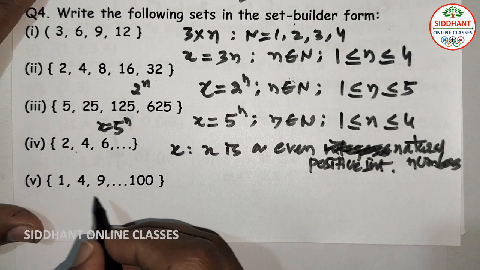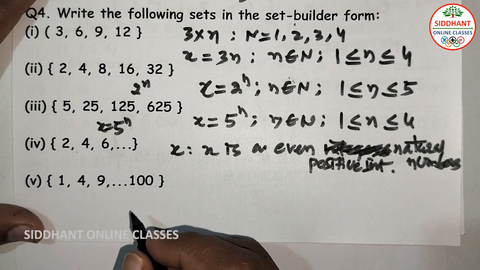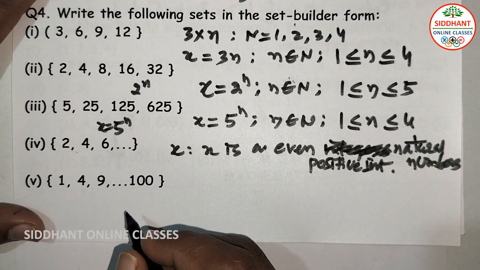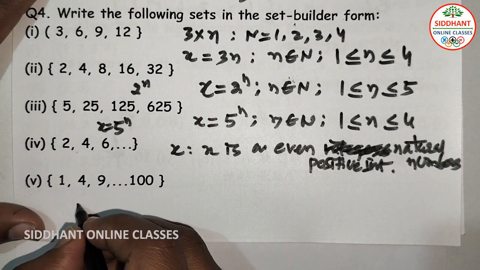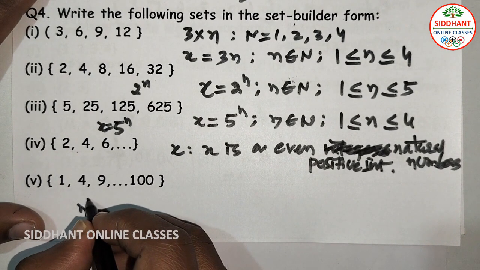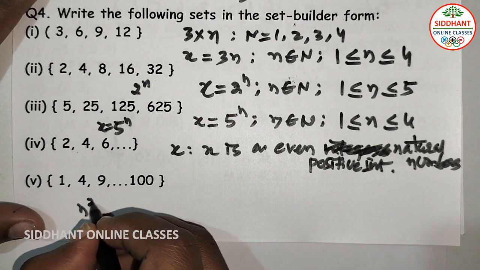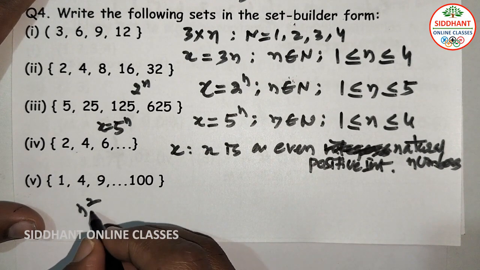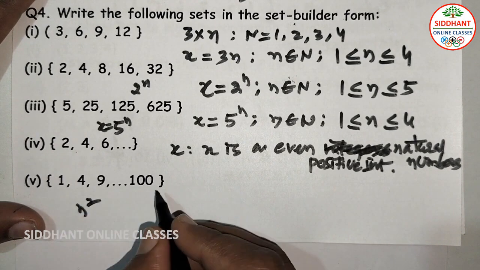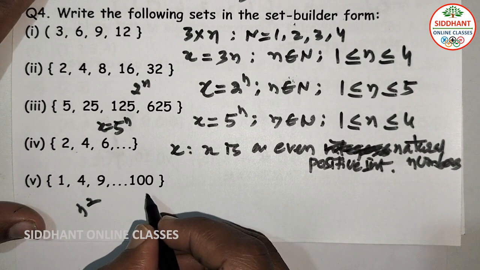Fifth one, 1, 4, 9, up to 100. So here also we are going to see a sequence where it is n to the power of 2. So 1 to the power of 2 is 1 square, 1, 2 square is 4, 3 square is 9. In this way we can get the sequence up to 10 here.